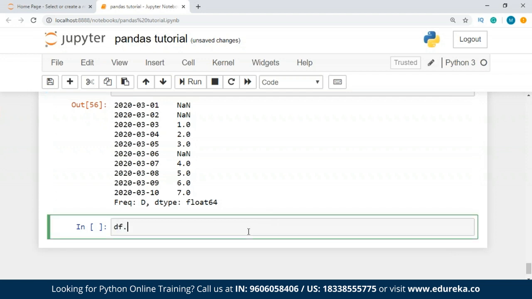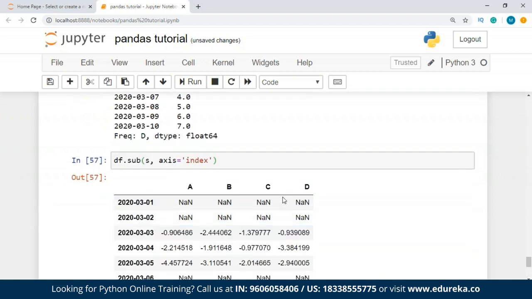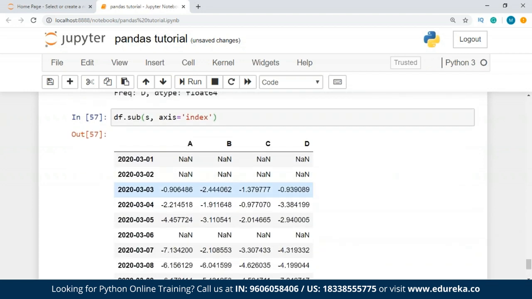So we write it as df.sub, and we pass the s over here, which is our series, and we make an axis, write it as index. So we have operated with objects that have different dimensionality and needed alignment. In addition, Pandas actually helped us automatically broadcast along the specified dimension.